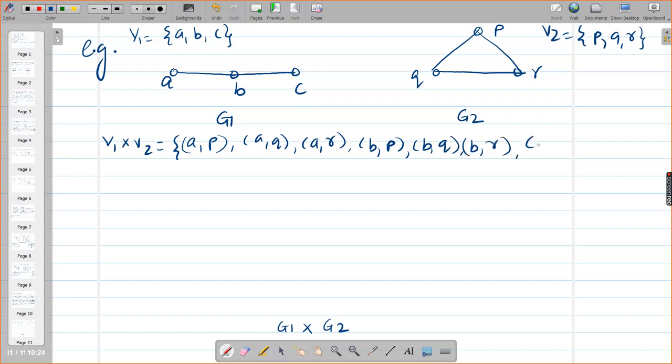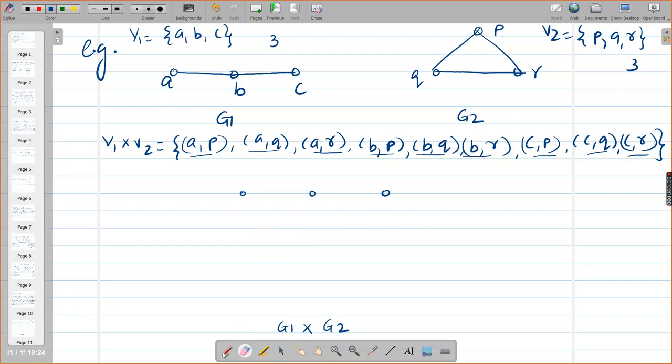And CP, CQ, CR. Okay, so V1 has 3 elements, V2 has 3 elements, so naturally V1 cross V2 will have 9 elements. तो हर एक वर्टेक्स बन गया, ये समझा आपको? These are 9 vertices. All of you are getting it, girls? Yes, ma'am. So ये 9 vertices मैं ऐसे ड्रॉ कर रही हूँ, देखो.